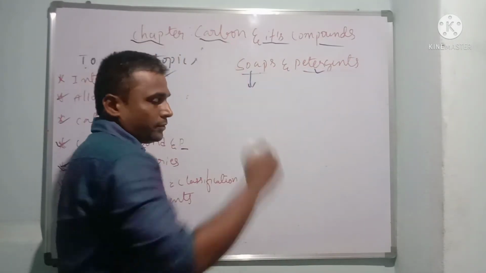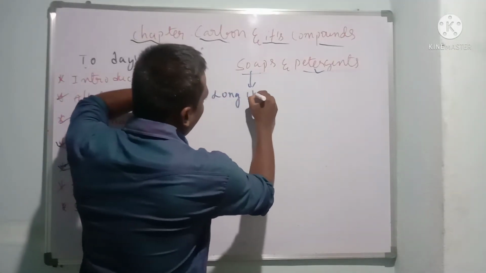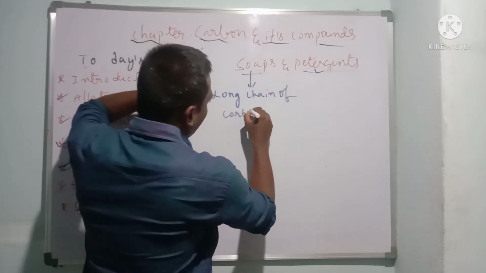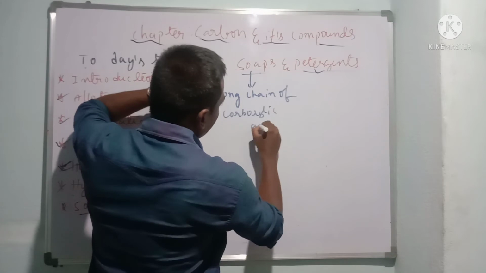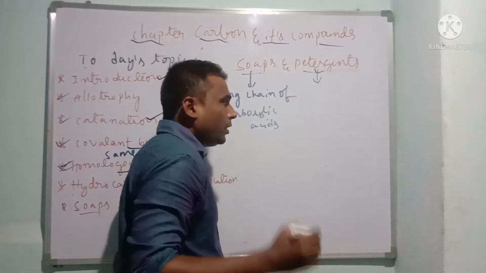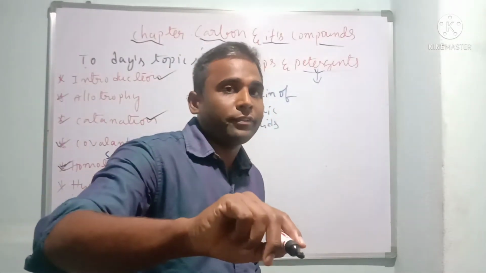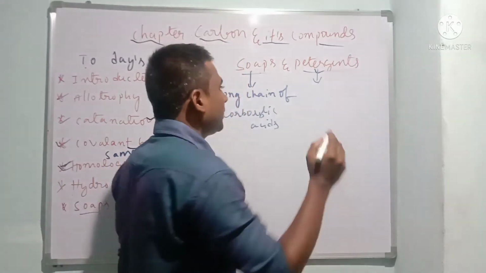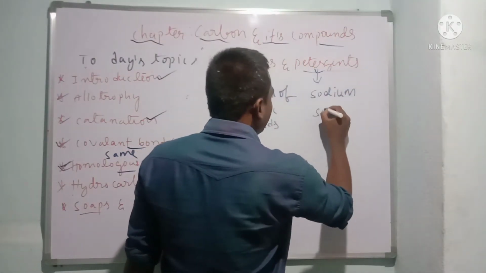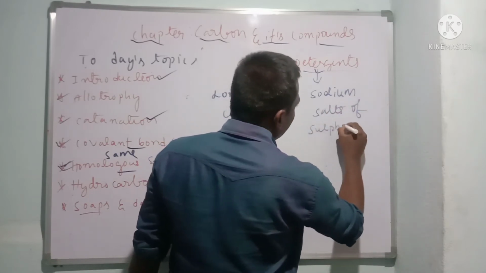Soaps are long chain carboxylic acids, whereas detergents are long chain sodium salts of sulfonic acids.